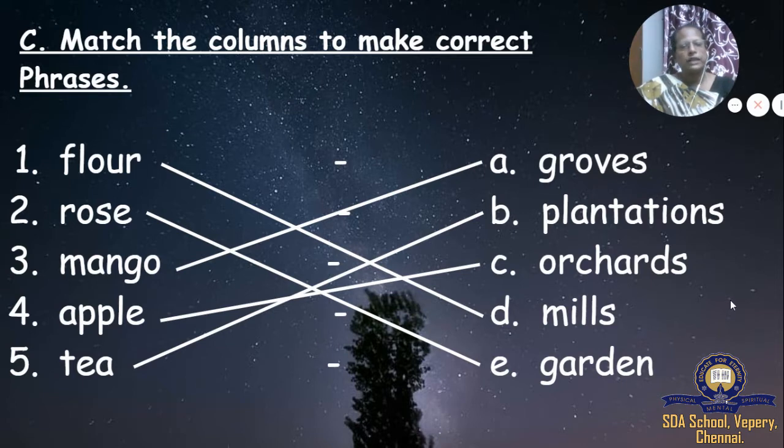Are you thorough, children? You have to write it neatly. You have to draw the lines neatly. You should not scribble. Use a scale to draw the lines. Do not use your hand, because with the hand the straight line will not come. So you have to use a scale to draw these lines. Okay.